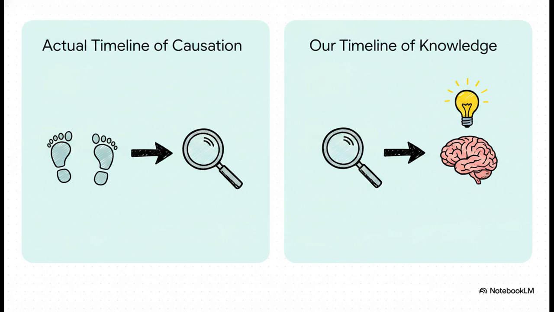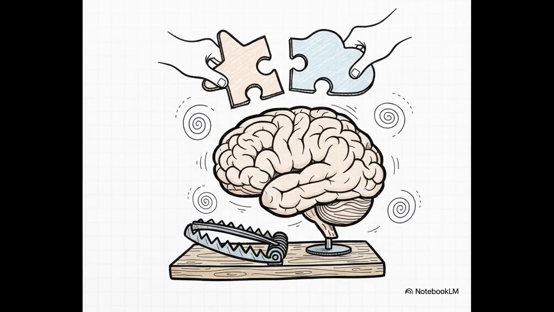But look over at the right side. This is our knowledge timeline. This is how we actually experience the world. First, we get a test result, and second, we try to use that result to figure out the underlying truth. The source material notes that Bayes' theorem essentially restructures the data to respect this temporal order of how we come to know things, completely reversing the timeline of causation. And because our brains just don't naturally reverse that timeline, we fall into a massive cognitive trap.